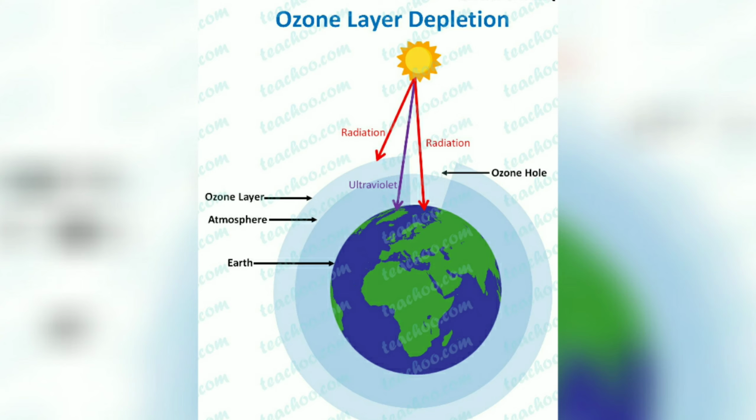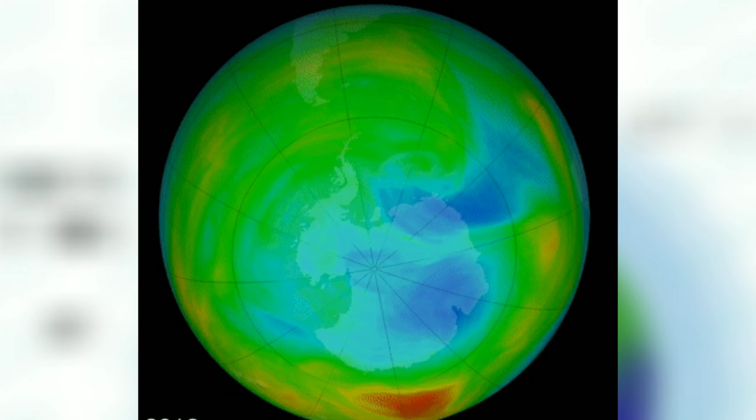Now scientists are observing that day by day the ozone layer is being constantly depleted due to the increase of especially CO2 and CFC. These gases harm this layer, and where these gases are found in abundance, the harm to the ozone layer is noticed widely. For instance, scientists noticed a hole in this layer over the Antarctic.